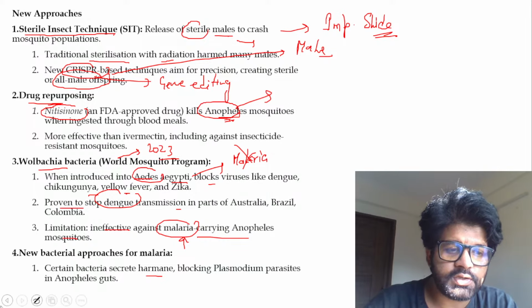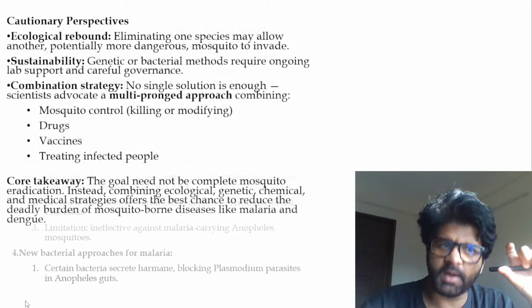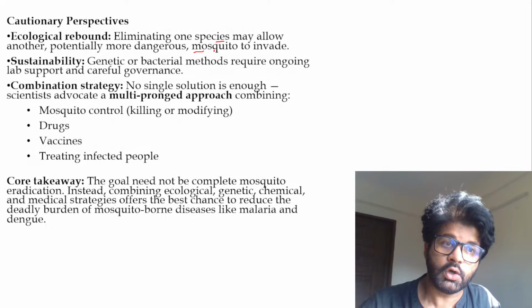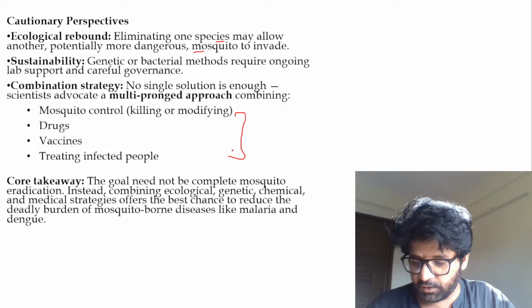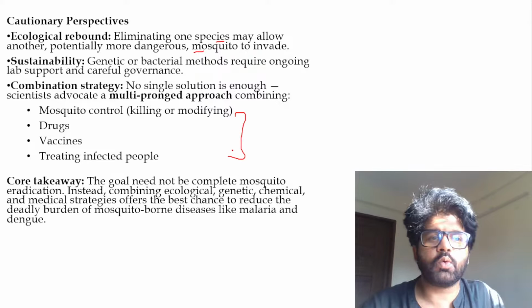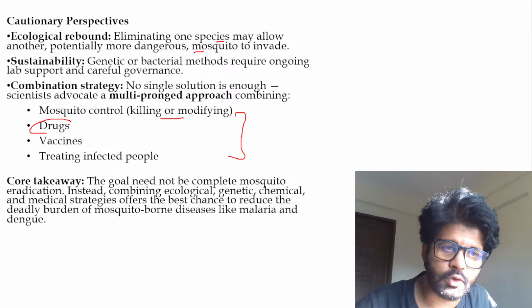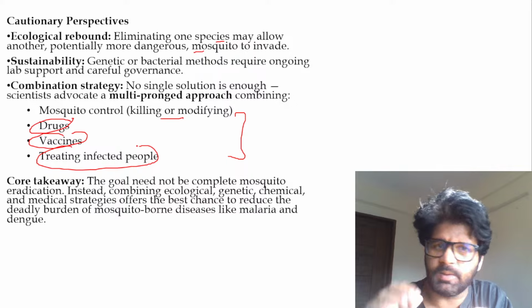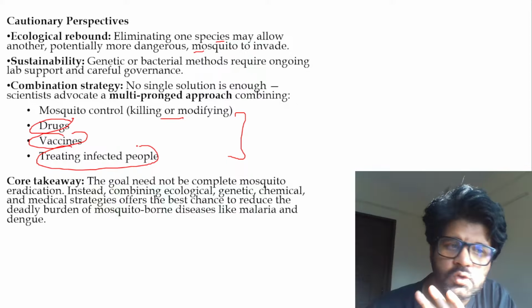So, research is going on, and we have to keep in mind these things which they are talking about. Eliminating one species may allow another to flourish. So a combination strategy has to be done. We cannot eliminate all mosquitoes. What we have to do, we have to kill some of them, we have to use drugs for some of them, we have to use vaccines for some of them, and we have to treat the infected people. So this is a combination multi-pronged approach which we have to do.